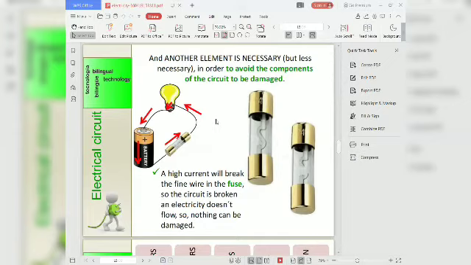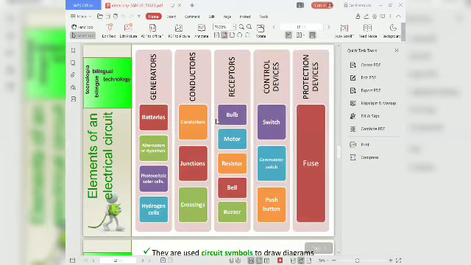Another necessary element, the fuse, is there in order to avoid damage to the components of the circuit. A high current will break the fine wire in the fuse, so the current is broken and electricity doesn't flow, so nothing can be damaged.